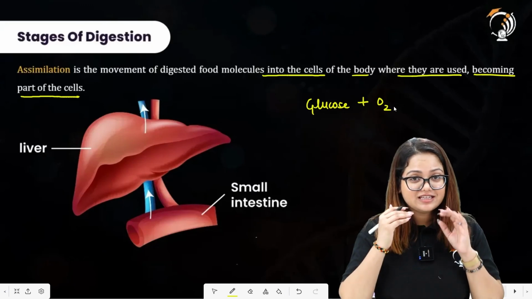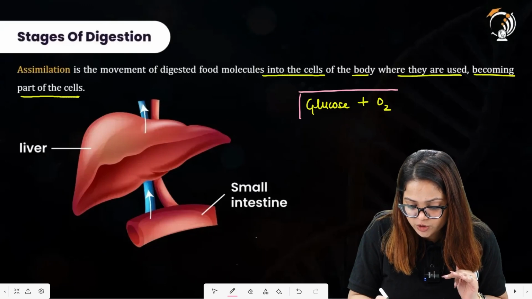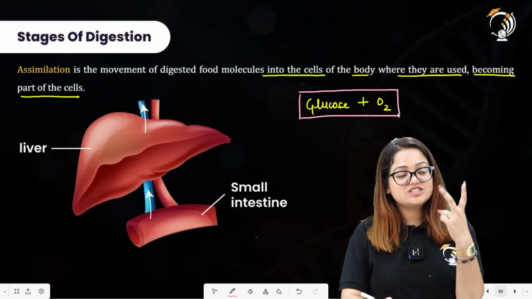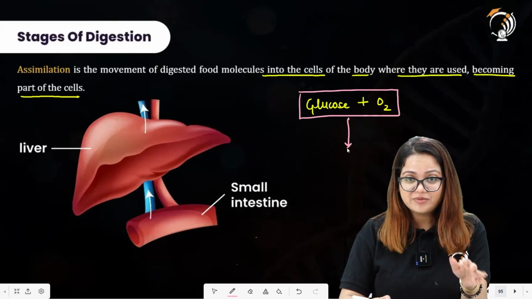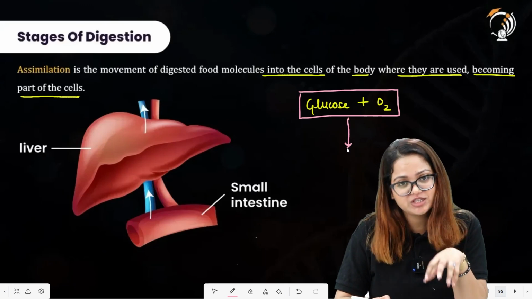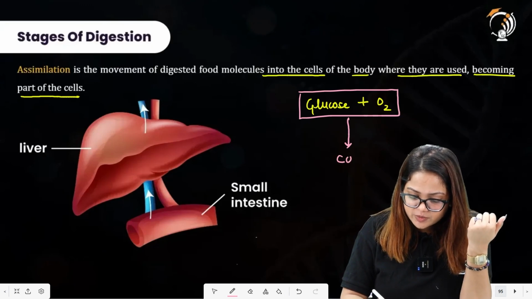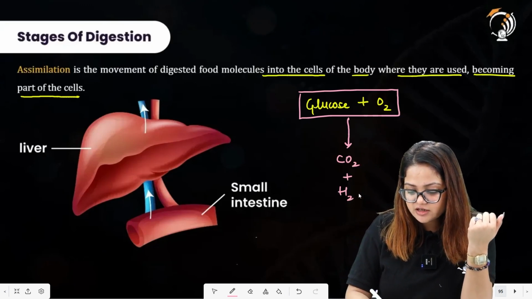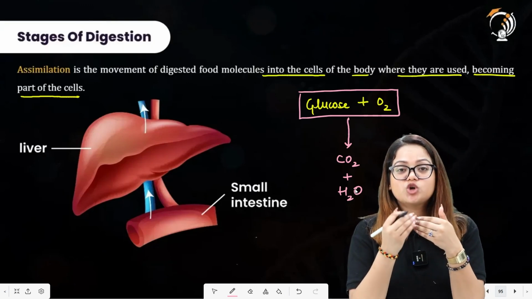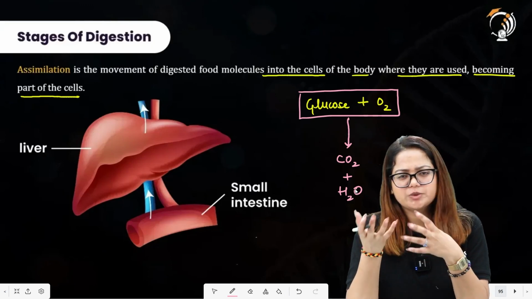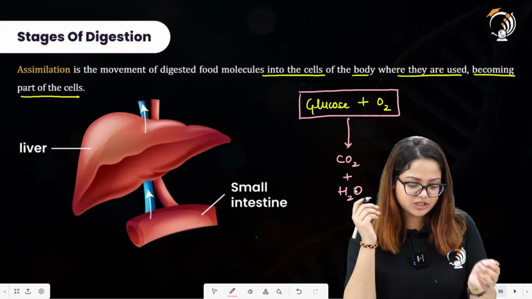Now students, I can assure you that you can correctly guess what is going to proceed after this. Glucose is there, oxygen is there, what is going to happen? There will be aerobic respiration. Why do we call it aerobic respiration? Because oxygen is involved in the process. So glucose will combine with oxygen and be converted into carbon dioxide plus water, and a lot of energy will be released. So this is what we mean by assimilation, that is, utilization of the soluble components by the cells to carry out their further functions or to make other components of the cell as well. This is what we mean by assimilation.